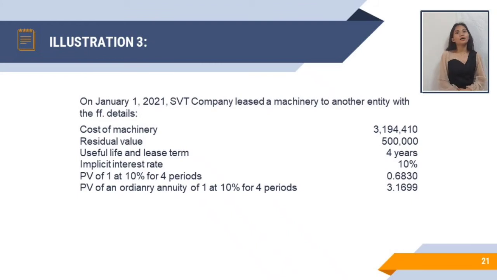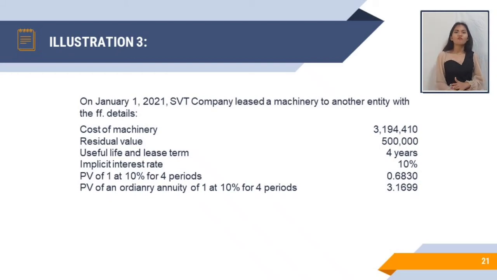Now let's proceed to illustration number 3. On January 1, 2021, SVT Company leased a machinery to another entity with the following details. Cost of machinery, 3,194,410. Residual value, 500,000. Useful life and lease term, 4 years. Implicit interest rate, 10%.